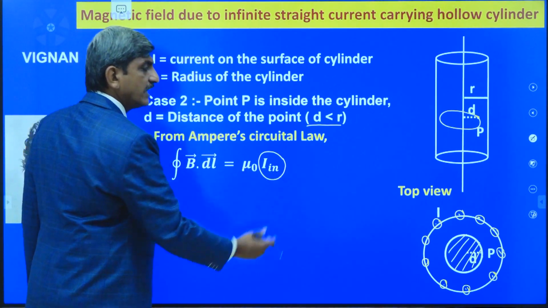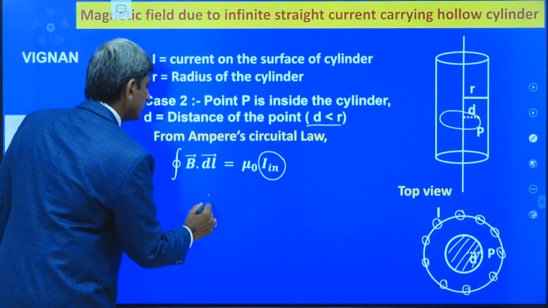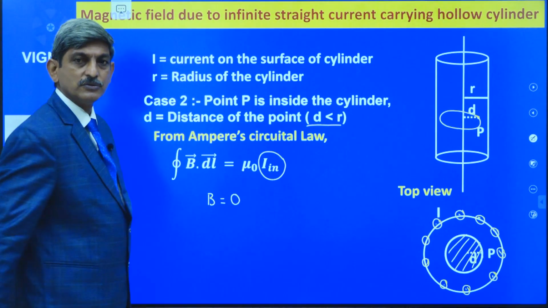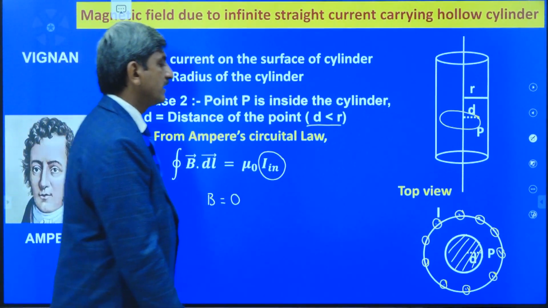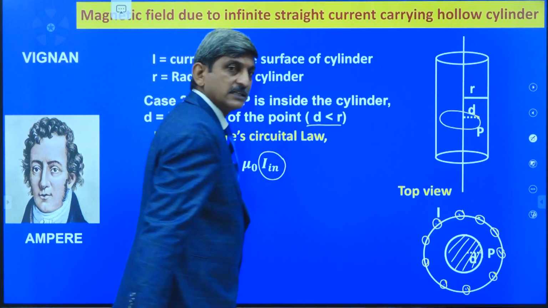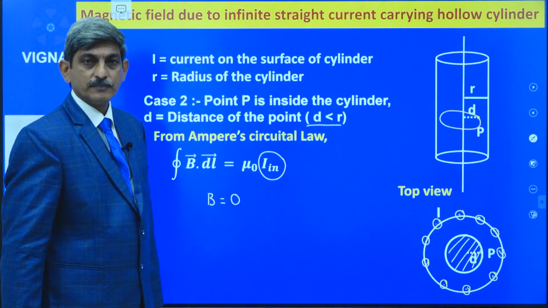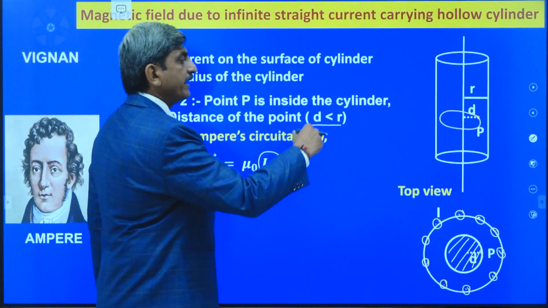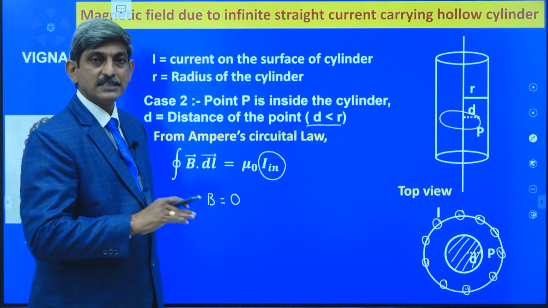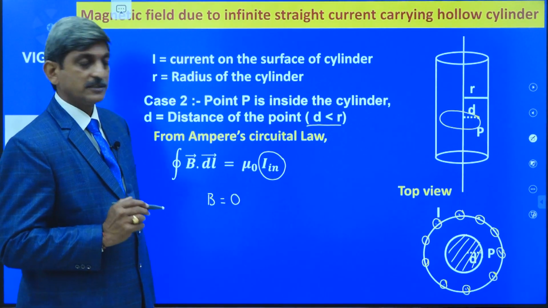Then the right hand side of the equation, mu naught times I in, is equal to 0. Whenever this is equal to 0, then the magnetic induction is also equal to 0. That's why whenever we consider a point inside the cylinder, the magnetic induction is equal to 0. At a point outside, there is magnetic induction, whereas at a point inside the cylinder, there is no magnetic field and there is no magnetic induction.